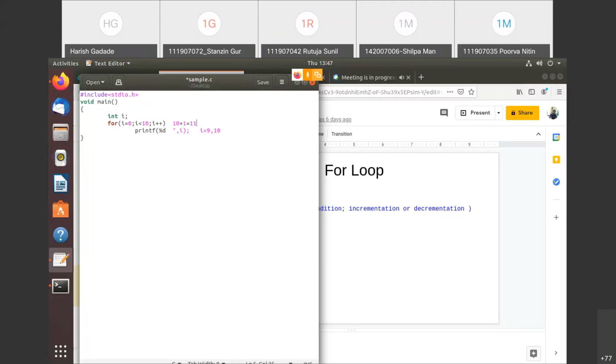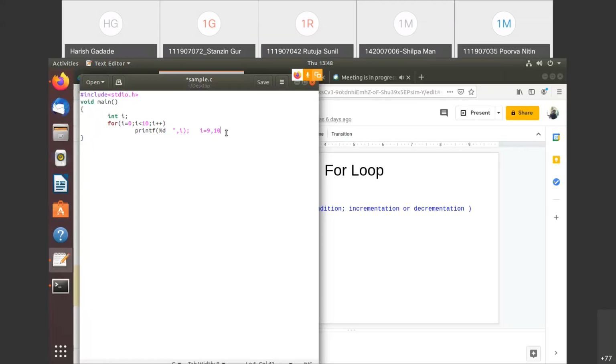If you consider the general value, that instead of 10, if I consider n, then this condition will be executed n plus 1 times. It means, in short, we can say the loop body is true for n times, and this condition statement will be executed for n plus 1 times, and this will be executed for n times, right? So don't be confused here.